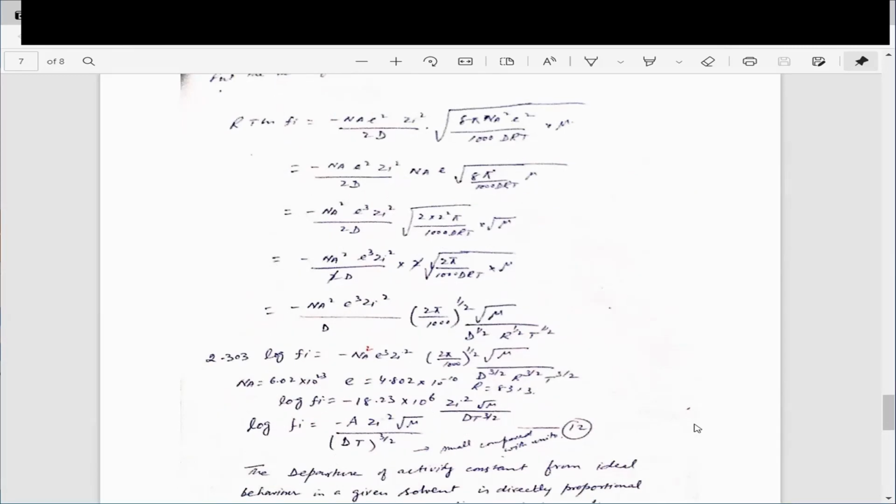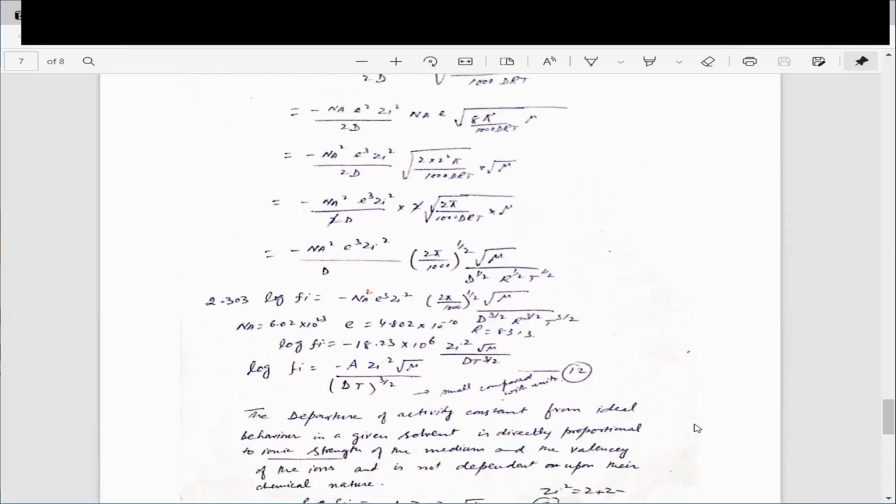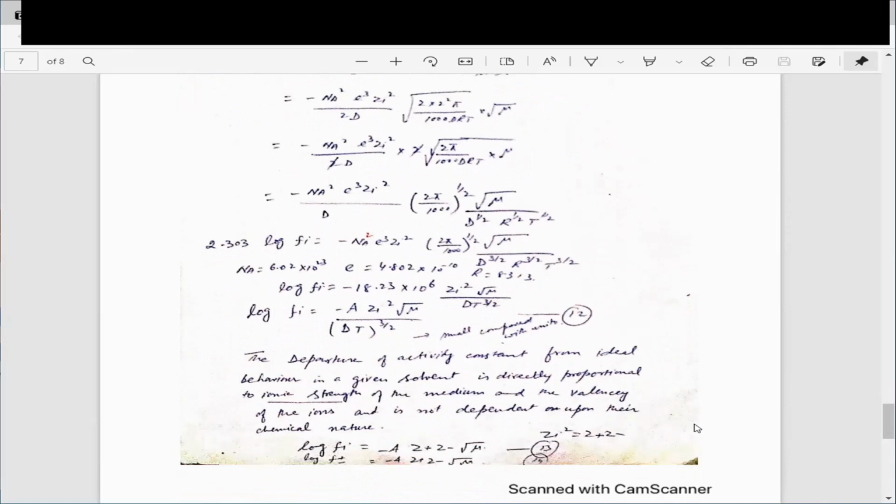This becomes equal to A. Z_i square is dependent on the charge of the ions. mu is the ionic strength. (DT) to the 3 by 2, where D is the dielectric constant dependent on the nature of the solvent and T is the temperature, is a very, very small term, and we just make it negligible. Then log f_i is equal to minus A Z_i square root of mu.